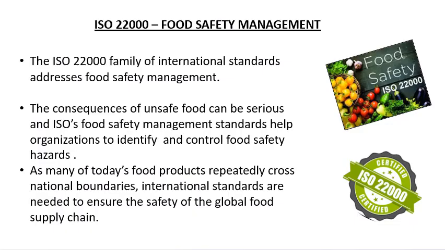So next we're going to ISO 22000. So what is ISO 22000? ISO 22000 is a food safety management system and it is a family of international standards addressing food safety management. The consequences of unsafe food can be serious, and ISO's food safety management standards help organizations to identify and control food safety hazards. As many of today's food products repeatedly cross national boundaries, international standards are needed to ensure the safety of a global food supply chain.